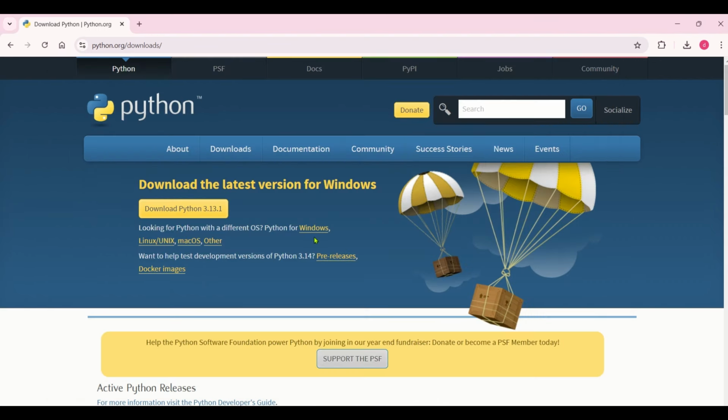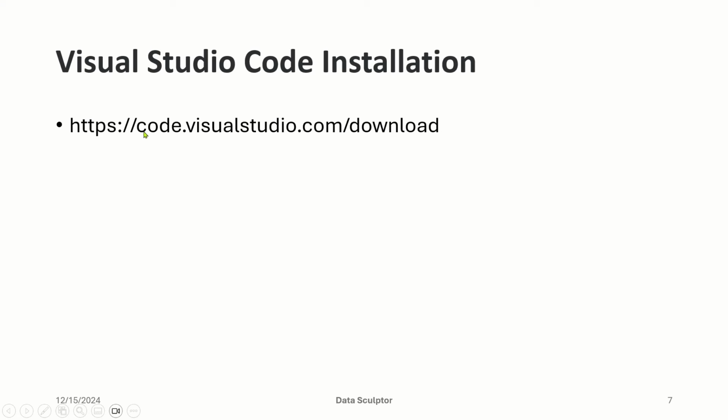So now let's see how to install Visual Studio Code. So this is the website code.visualstudio.com/download. So copy this website and search in your favorite browser. So you can find both installation of this Visual Studio Code and Python in this description of this video. You can directly use those links to download.